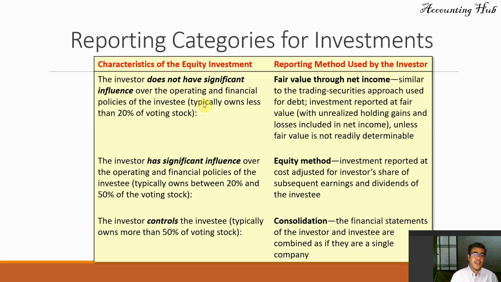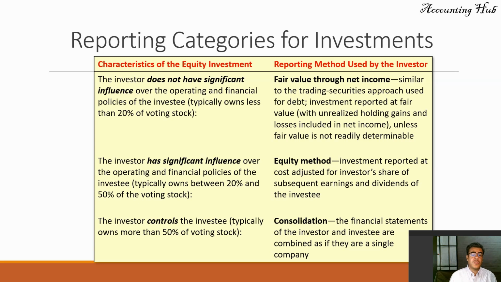Over the operating and financial policies of the investee, typically owns less than 20% of voting stocks. We also have significant influence between 20 and 50% of the voting stocks. Then we have the equity method, and we have a video about equity method, and the video is in our video description. And when we control the investee, when we own more than 50% of voting stock, or when we have the full control, we have the consolidation. And consolidation is a very large topic. We will have it probably in 2021.